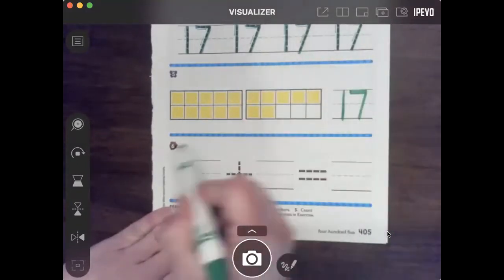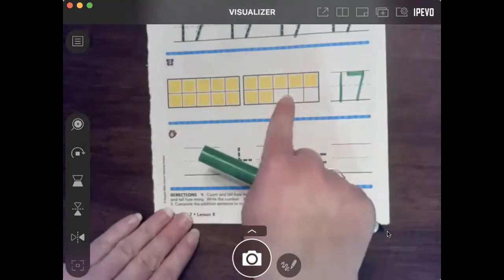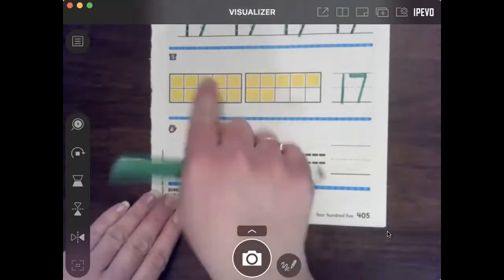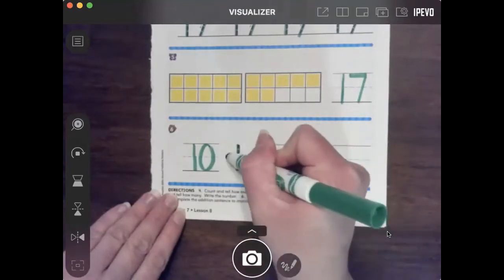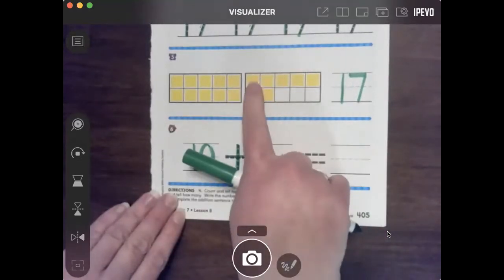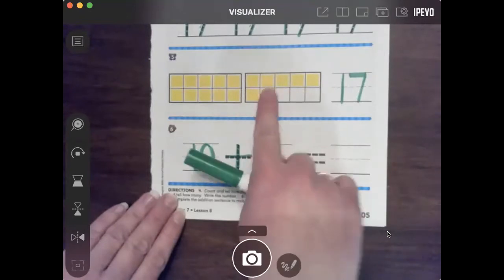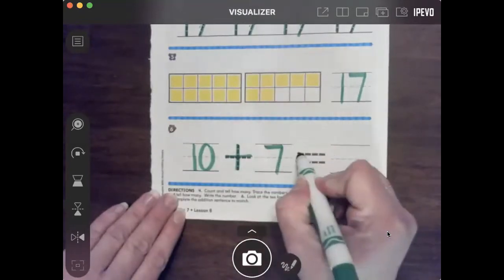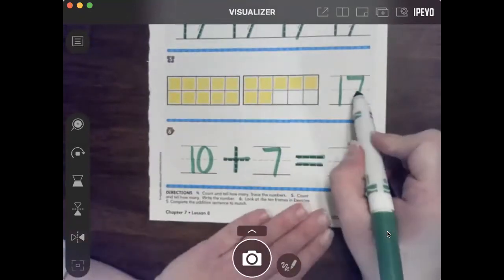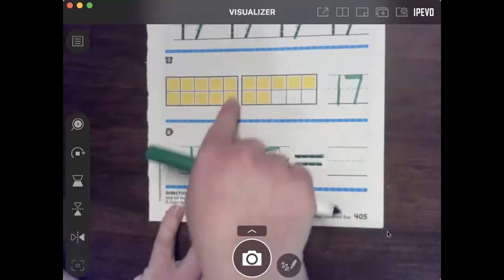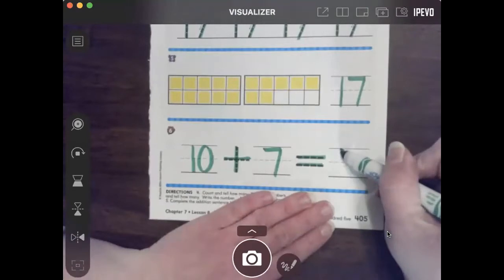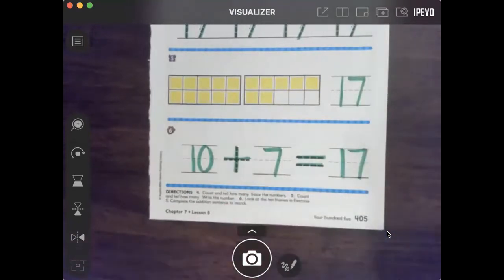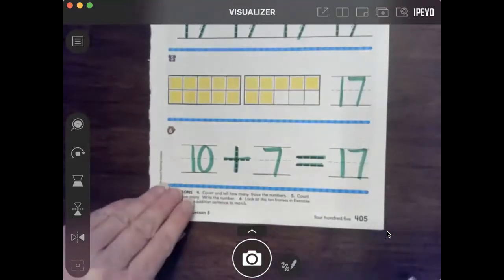And then we need to make an addition problem using these two tens frames. So we know this one is full, and a full tens frame is 10. We have 10 plus, and how many are in this tens frame? 1, 2, 3, 4, 5, 6, 7 equals, well, right here, but let's count and make sure. 10, 11, 12, 13, 14, 15, 16, 17. So hopefully you got that all right on your own and we're able to just check it as we went along.